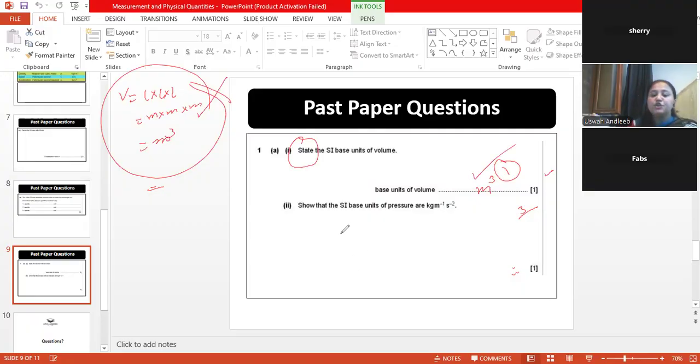Then it says show that base units of pressure are these. Okay, it's saying show that. That means it's similar to derivation. We have to prove that the SI base unit of pressure is kg meter per second square. Do you know the formula of pressure?